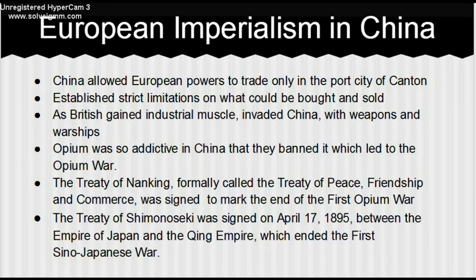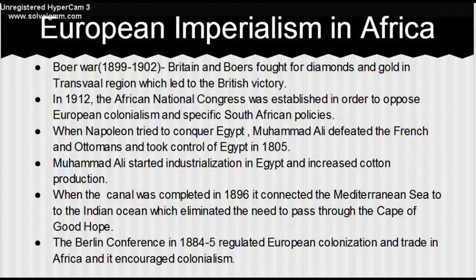European imperialism in China. China allowed European powers to trade only in the port city of Canton. They established strict limitations on what could be bought and sold. As the British gained industrial muscle, they invaded China with weapons and warships. Opium was so addictive in China that they banned it, which led to the Opium War. The Treaty of Nanking, formerly called the Treaty of Peace, Friendship, and Commerce, was signed to end the First Opium War. The Treaty of Shimonoseki was signed on April 17, 1895, between the Empire of Japan and the Qing Empire, which ended the First Sino-Japanese War.